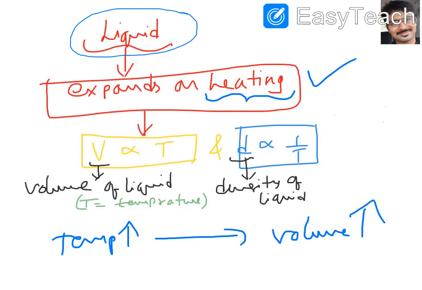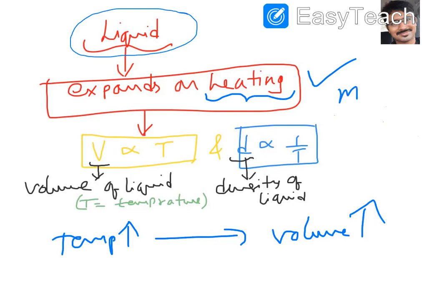So we can write the relation between these two as volume is directly proportional to temperature. And if you observe the relation between density and temperature, we can write an inverse relation.